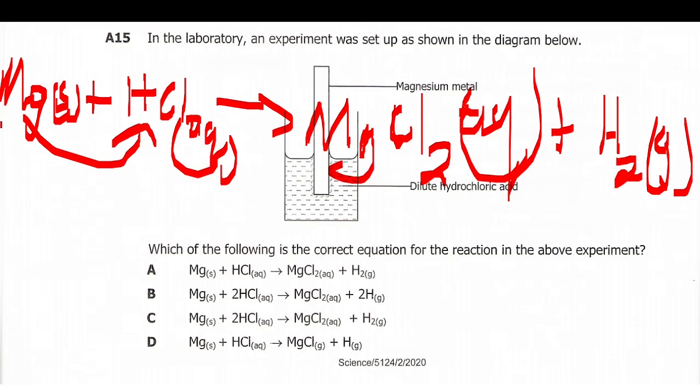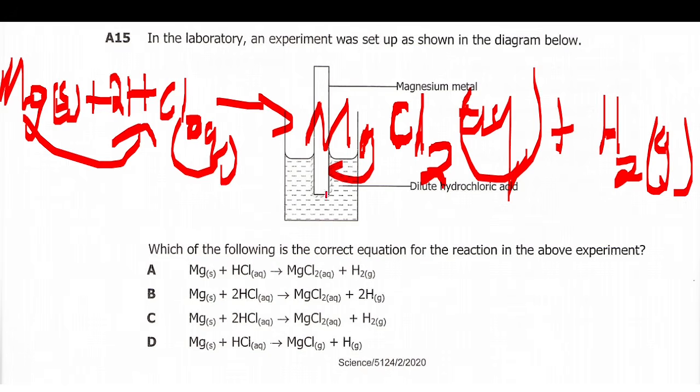You check magnesium: here it's 1, and here 1. You check hydrogen: here it is how many? 2. There are 2 here, H2 down here, and here it is 1. So you come here and balance, you put a 2 here. So hydrogen is 2 and here 2. Never put it down here, that will be wrong. Then you come to the chlorine. This is HCl aqueous. Chlorine here is 2 because there's a 2 in front which is shared by these. So here when you come, chlorine is also 2. It has a 2 down here. Okay, so which means the equation is balanced.